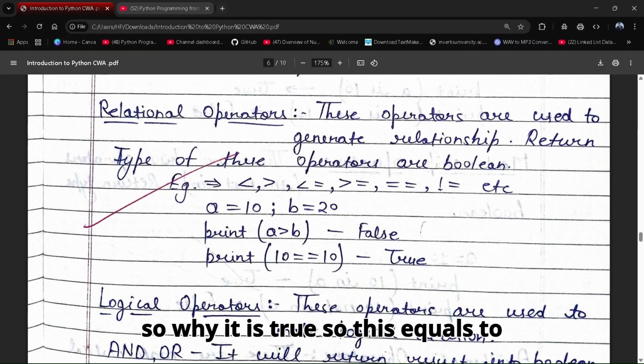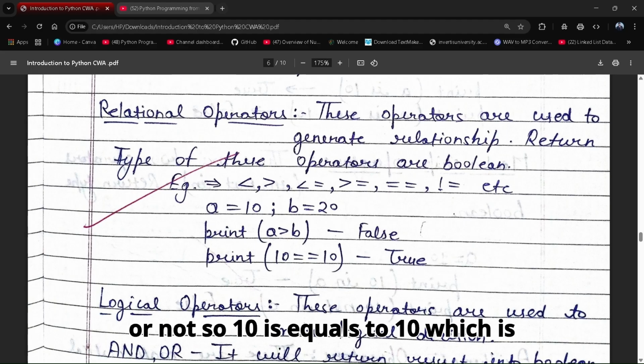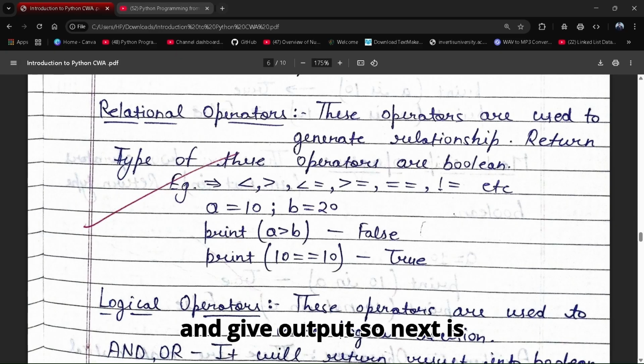So this equals to operator is an equality check operator, which will check whether the two numbers are equal or not. So 10 is equals to 10, which is true. So this is how it will work and give output.